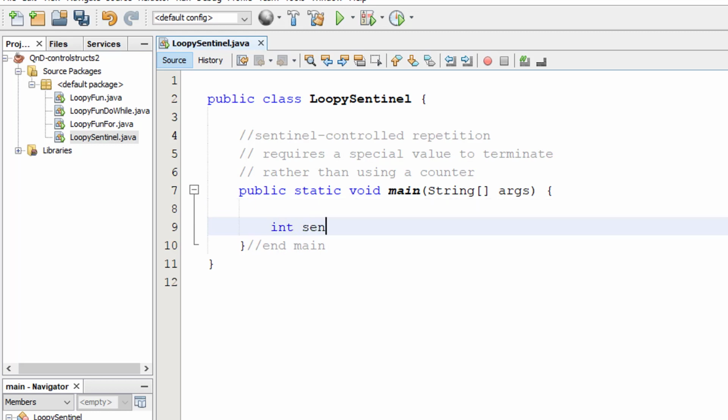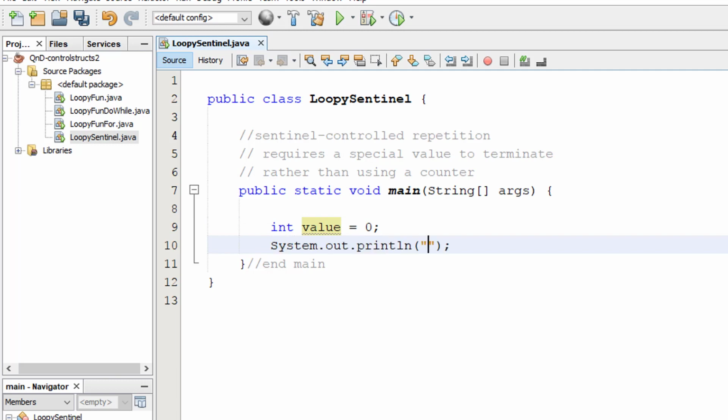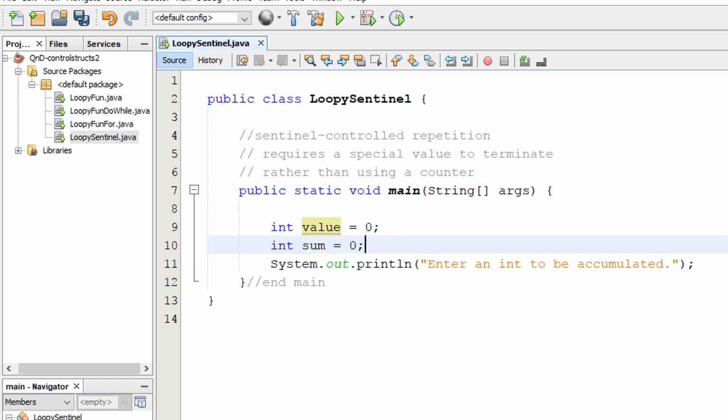I'll say int value is 0, and then I could tell the user enter an integer to be accumulated, and we might also have a sum here. Maybe we're going to sum up a bunch of numbers.